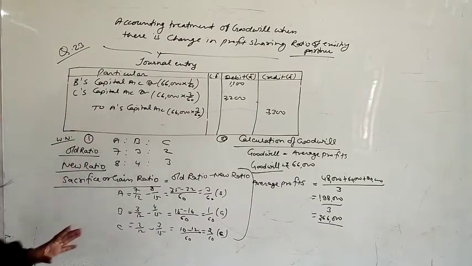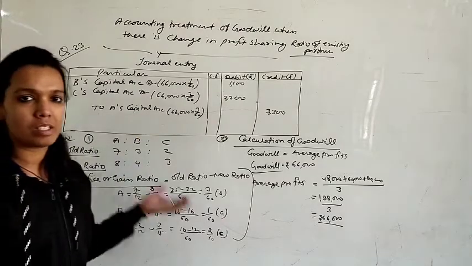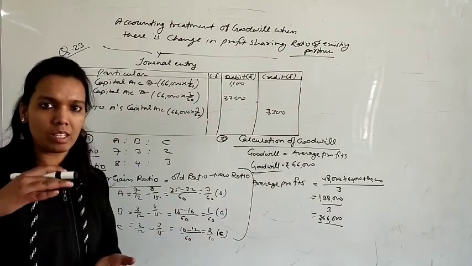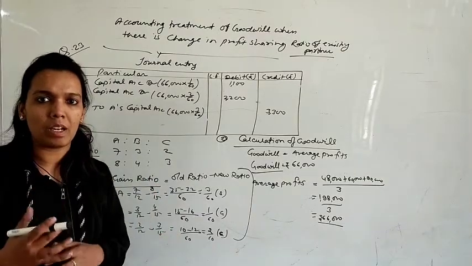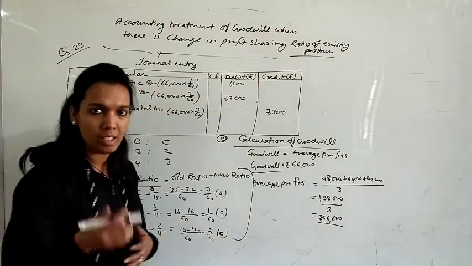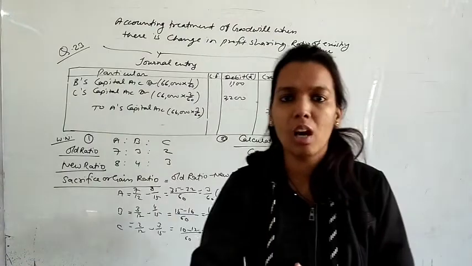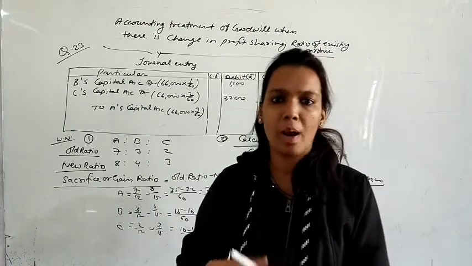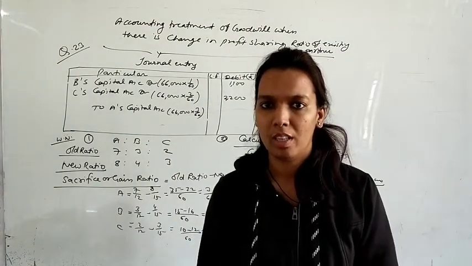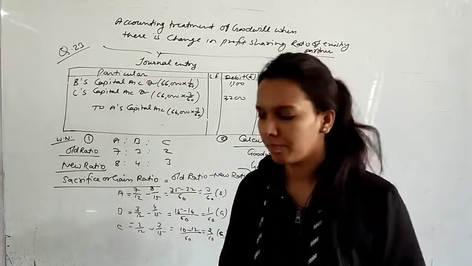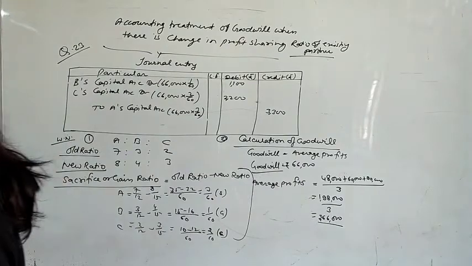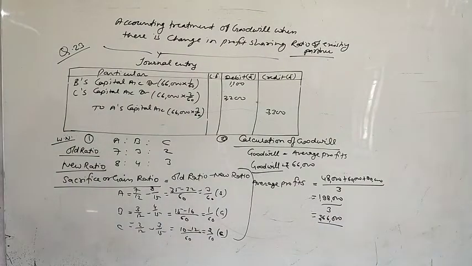So in goodwill, A's capital account is credited. Credit means his capital account is increasing, and B and C are debited here, which means their capital account is decreasing. So you can say that the gaining partner has to give the amount of goodwill, or the sacrificing partner will get the amount of goodwill. This is the treatment of goodwill in this condition. Clear? So it was the treatment. Now let's discuss the next point.